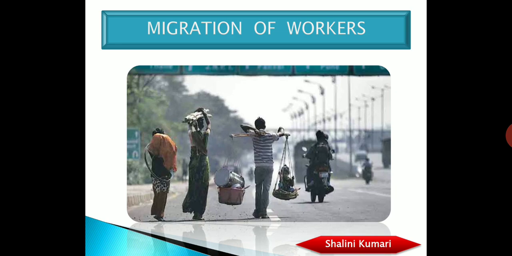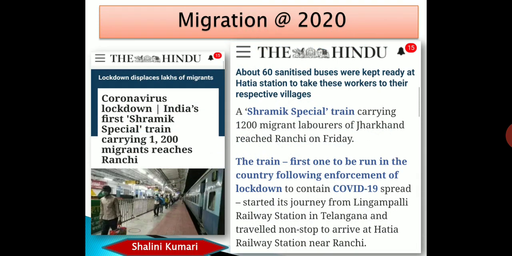Now let's see, this is the latest news that we have about migration, and I'm talking about 2020. Right now we are having this pandemic, and this is the latest news that I have from just 2 or 3 days back. It is from The Hindu. You can see from here, coronavirus lockdown: India's first Shramik special train carrying 1200 migrants reaches Ranchi.